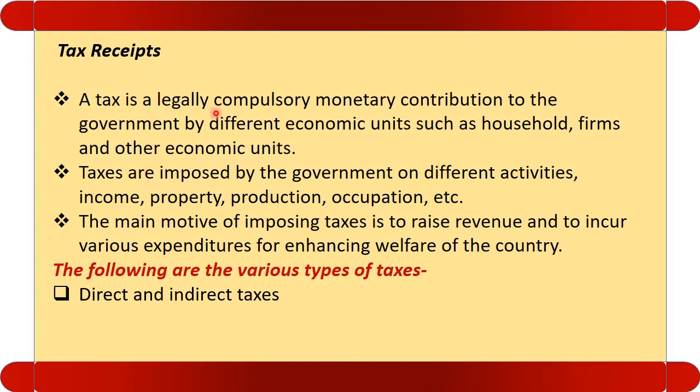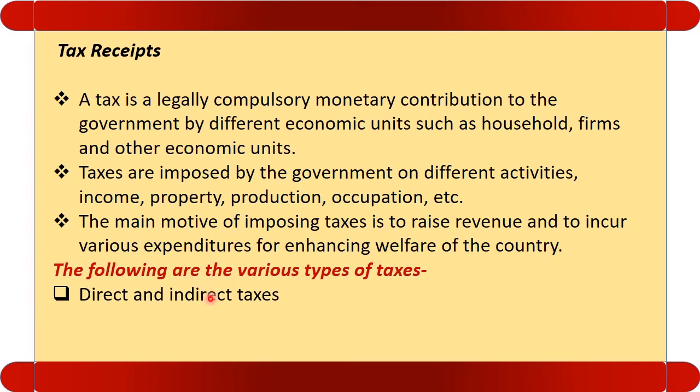It is a legally compulsory monetary contribution to the government by economic units such as households, firms and others. Taxes are imposed by the government on different activities: income, property, production, occupation, etc. The main motive of imposing taxes is to raise revenue so that the government can meet its daily chores and enhance the welfare of the country.